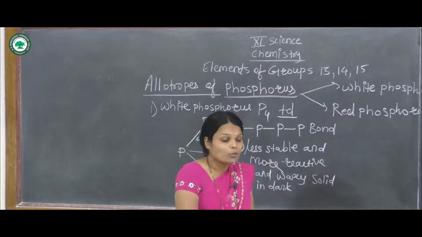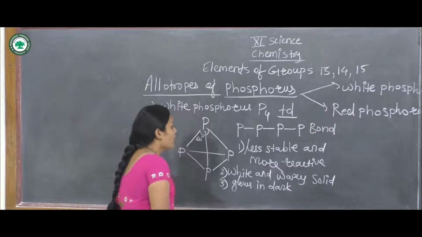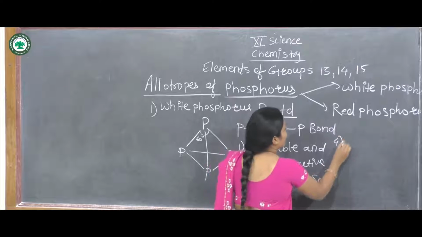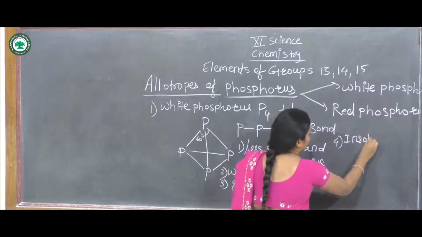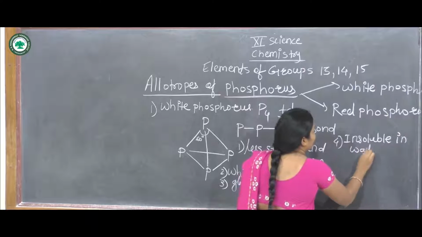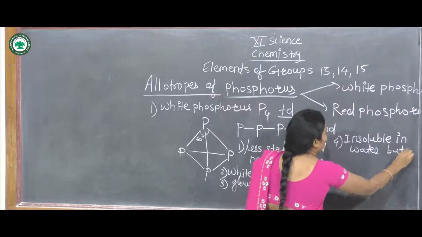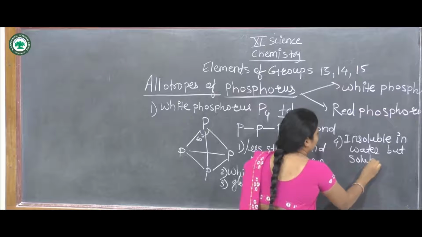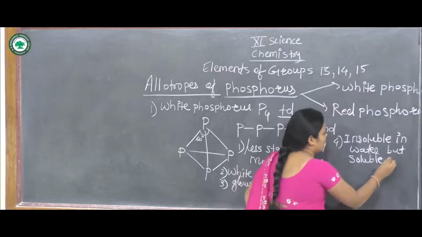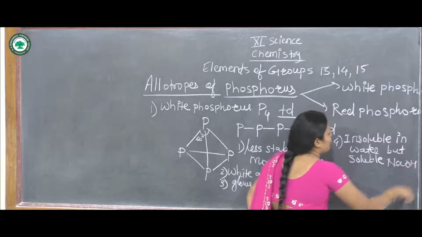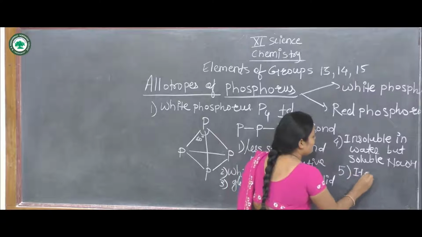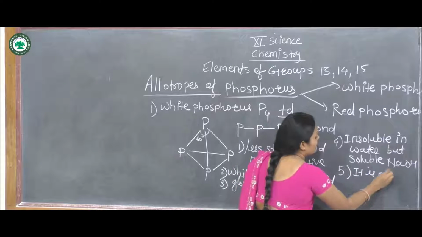The fourth point is that it is insoluble in water but soluble in NaOH. The last point is that it is poisonous in nature.